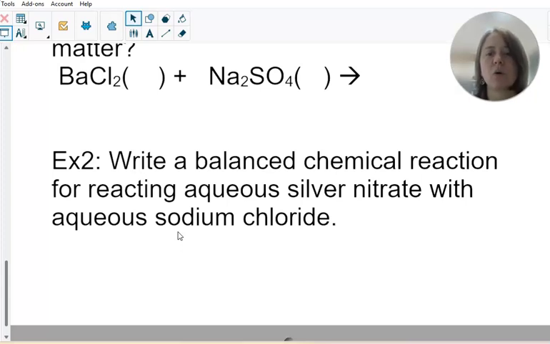And then step 3, what are the products? Step 4, what states of matter are all 4 of those compounds in? And step 5, what is the precipitate?